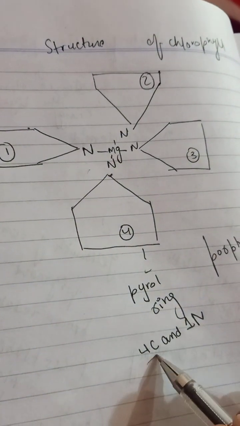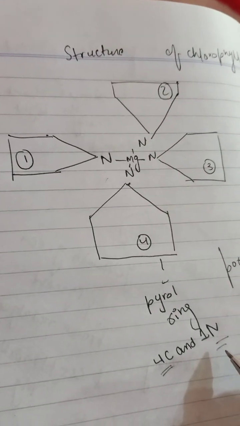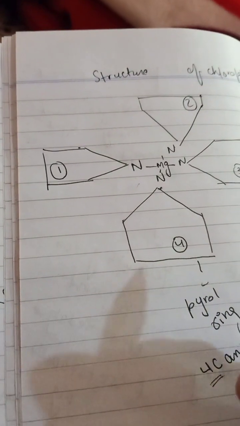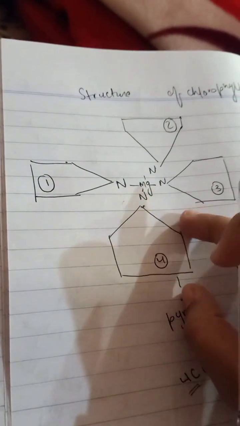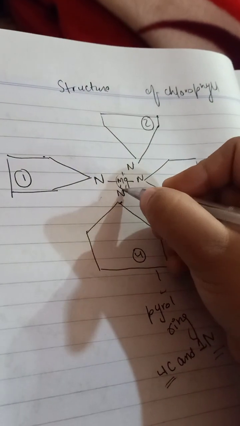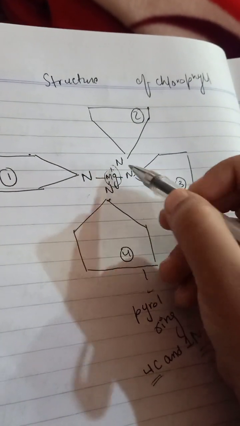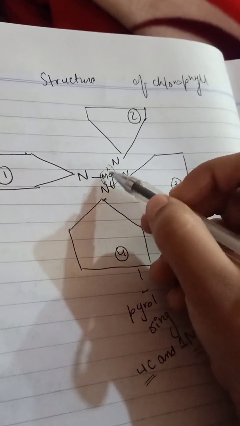So we are counting 4 carbon and 1 nitrogen. The nitrogen atom of the pyrrole rings is connected with the central magnesium. So the nitrogen of each pyrrole ring is connected with the magnesium.